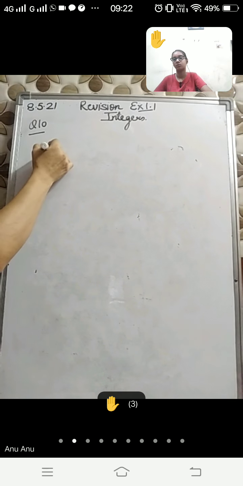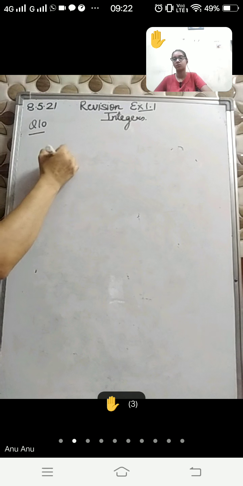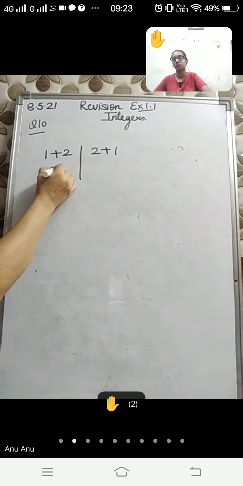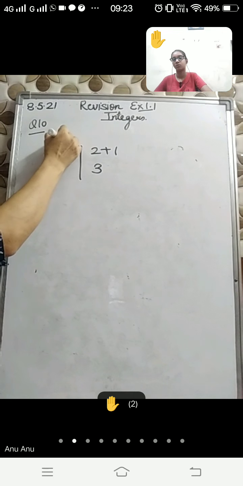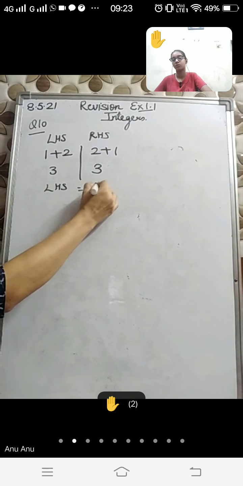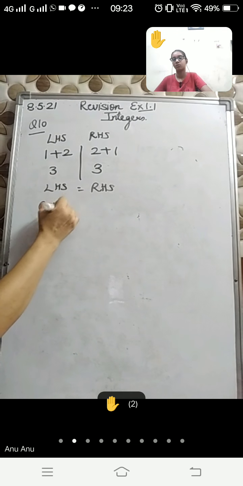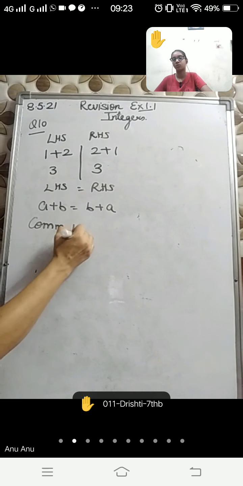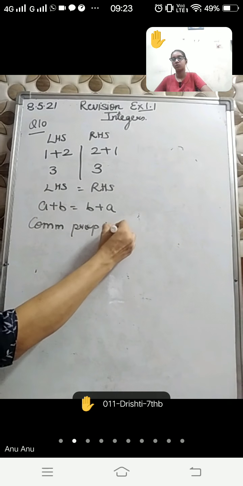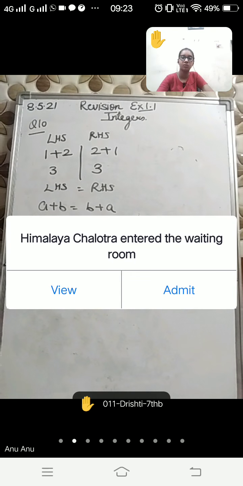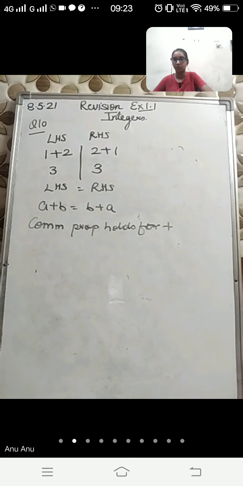So if you take two integers 1 plus 2, and if you add them in the other order 2 plus 1, the answer is 3. So you can say that left hand side is equal to right hand side. That means a plus b is equal to b plus a. That means commutative property holds for addition.